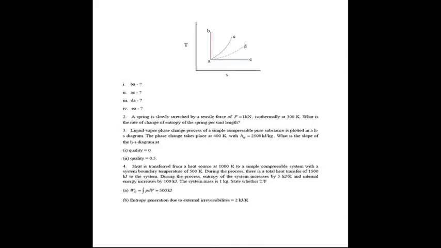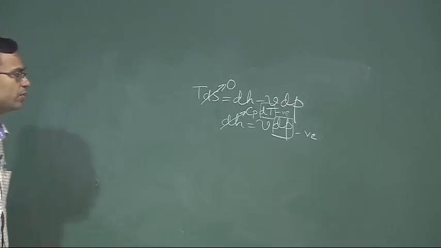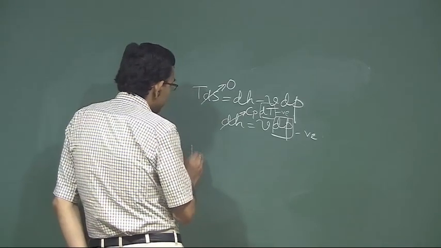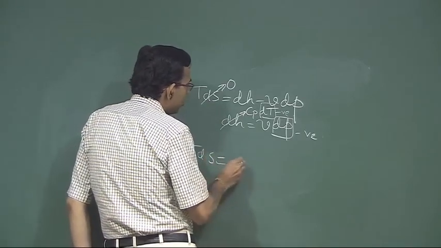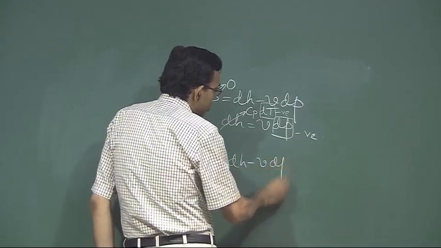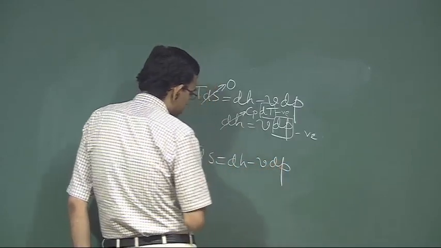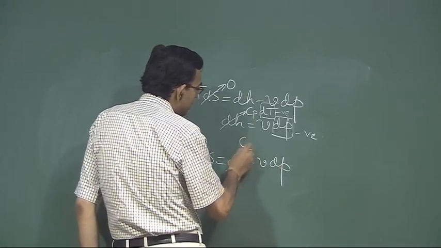AC and DA. So, we are trying to consider, out of these two, I give a choice, one is a constant volume and another is a constant pressure. So, out of these two, which one is a constant volume line and which one is a constant pressure line? So, you have TdS is equal to dH minus VdP. So, for constant pressure, now dH is Cp dT.